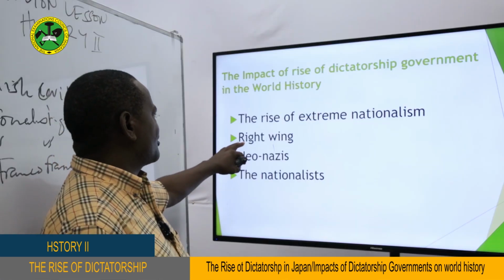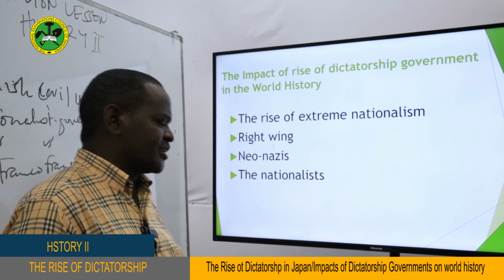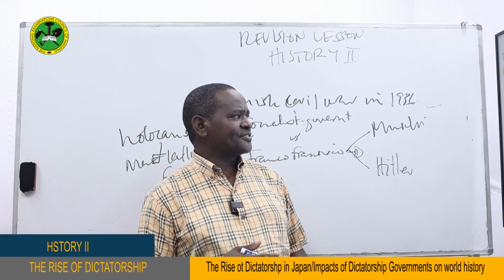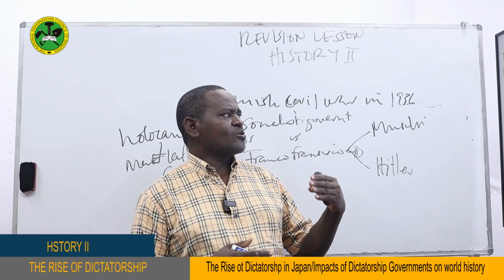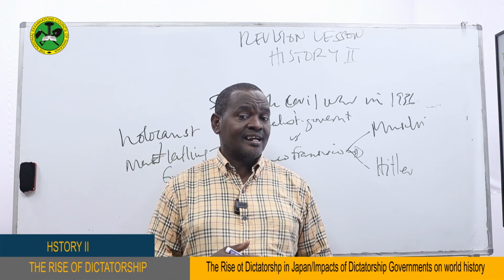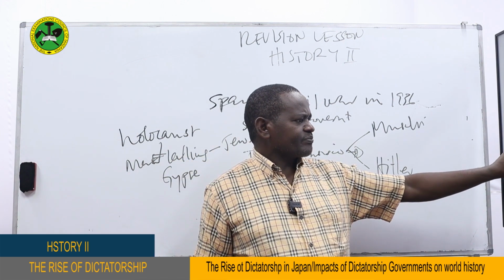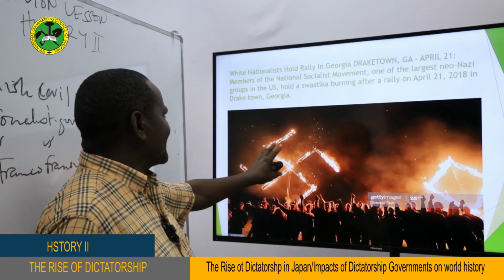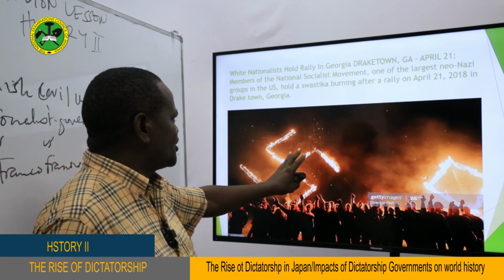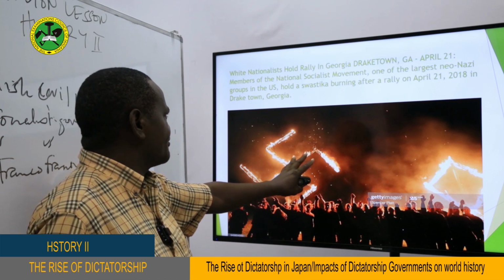There are also others who are called the right wing. Others call themselves the nationalists, and so on. So today there are the Nazis and the fascists who jeopardize by calling themselves different names. But in fact, characteristically, they are the same. As you can see, these are white nationalists who held a rally in Georgia, Drake Town in the United States of America.